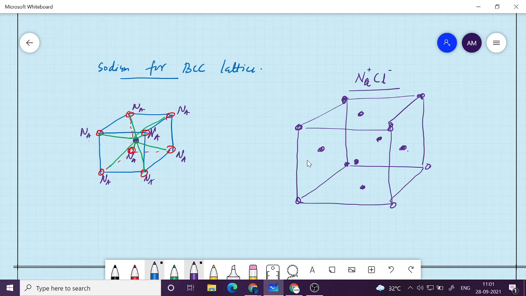Now where do you put the chlorine atom? Again, it is a displacement by a/2, a/2, a/2. Okay, so that is how we have to put it. So there will be one like this. So this is going to be another FCC.